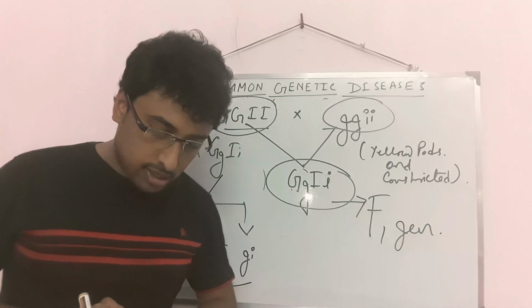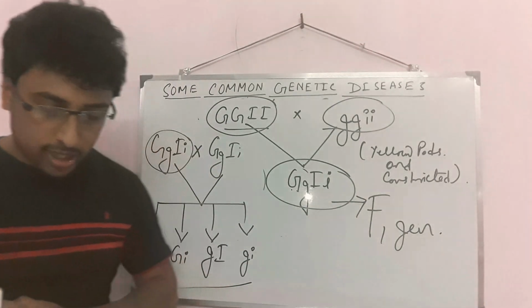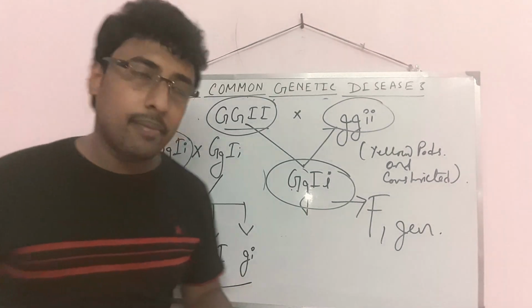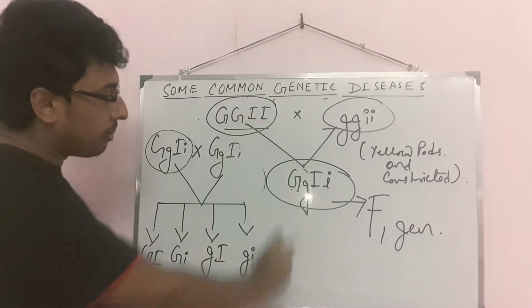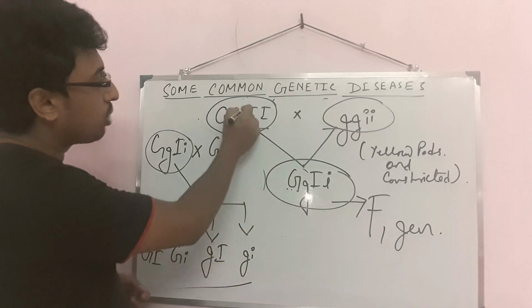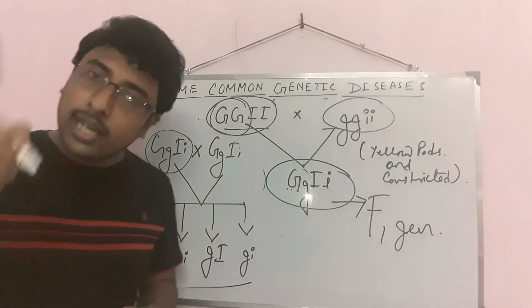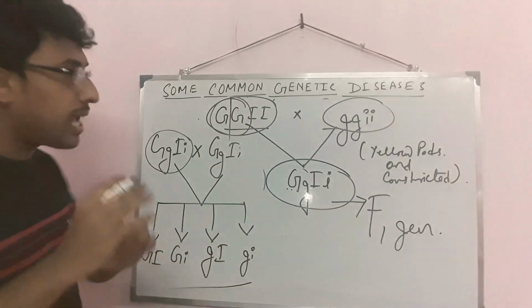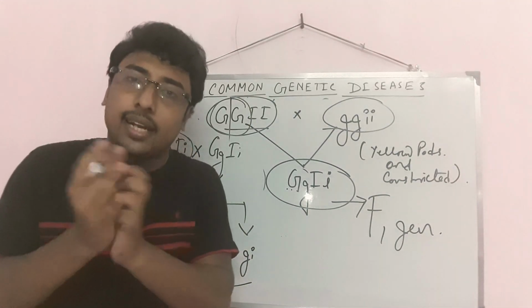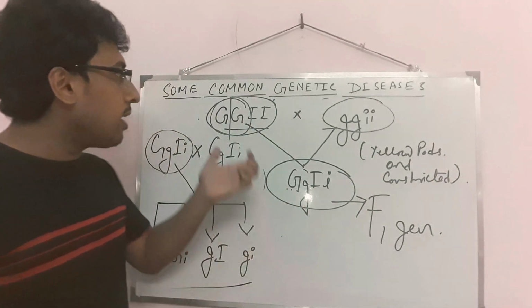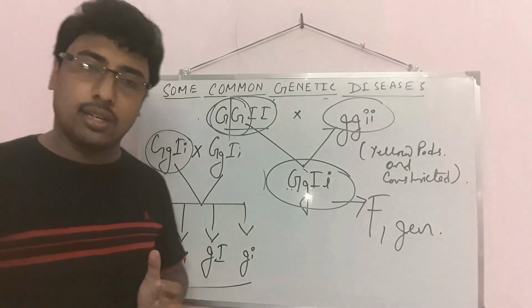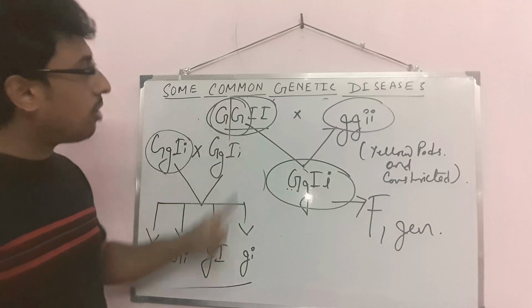Next question: state Mendel's law of segregation of gametes. You know segregation of gametes, just like the structure here. When capital G, capital I is coming here, there are 2 capital G's, but only one capital G is coming here. So that is the segregation. The allele will segregate itself and be transferred to the next generation. It will also carry its characteristic features. So that is the law of segregation.